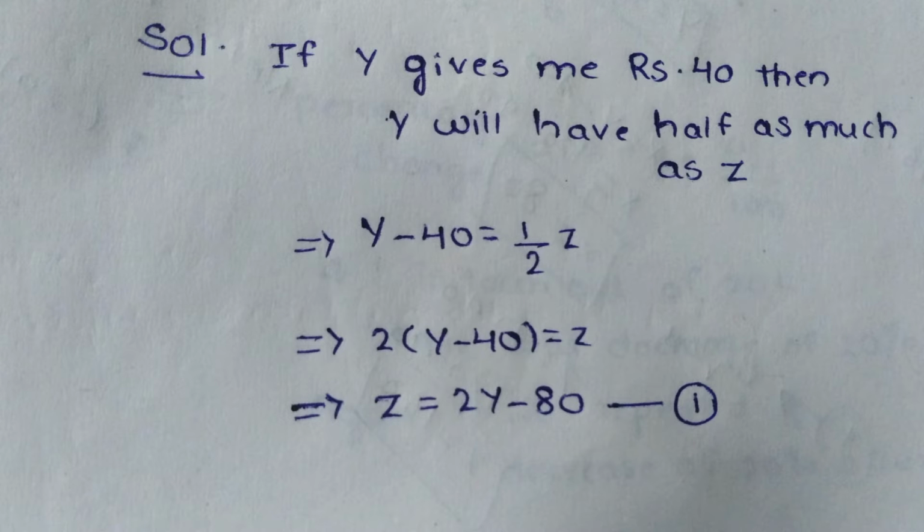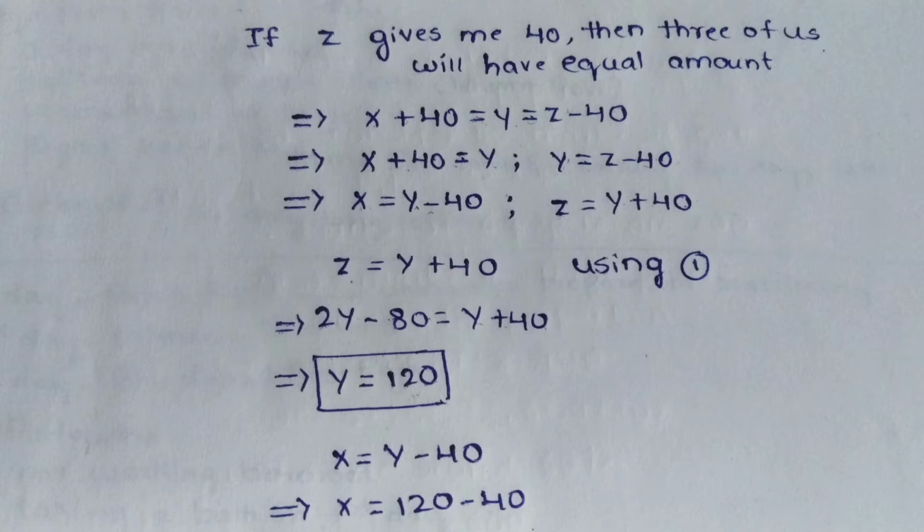And the next one will be: if Z gives me 40 rupees, then three of us will have equal amount. So X is saying that when Z gives him 40 rupees, then X, Y and Z will have equal amount. So this can be written as X plus 40 is equal to Y, which is equal to Z minus 40.